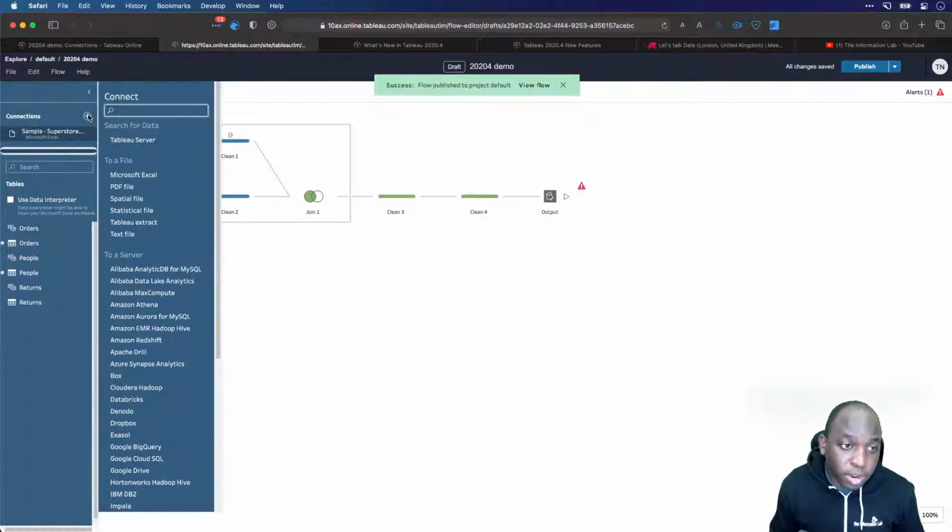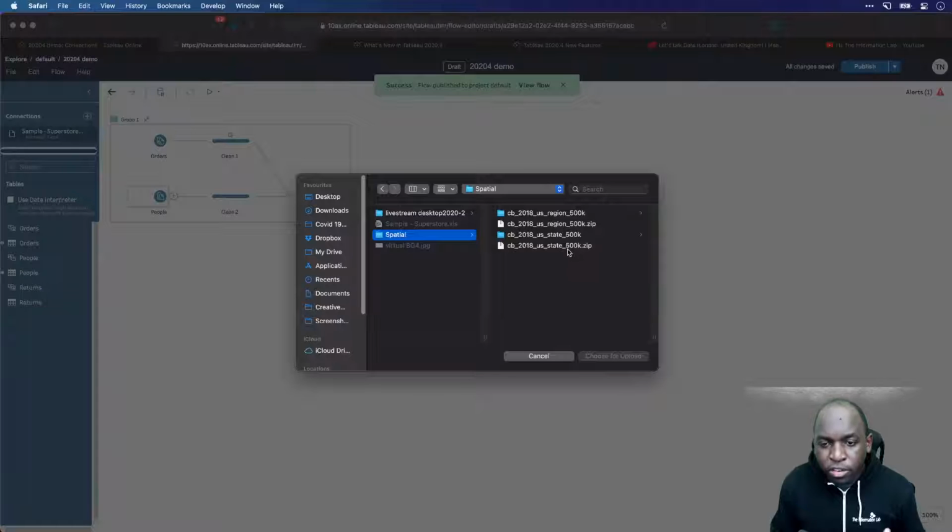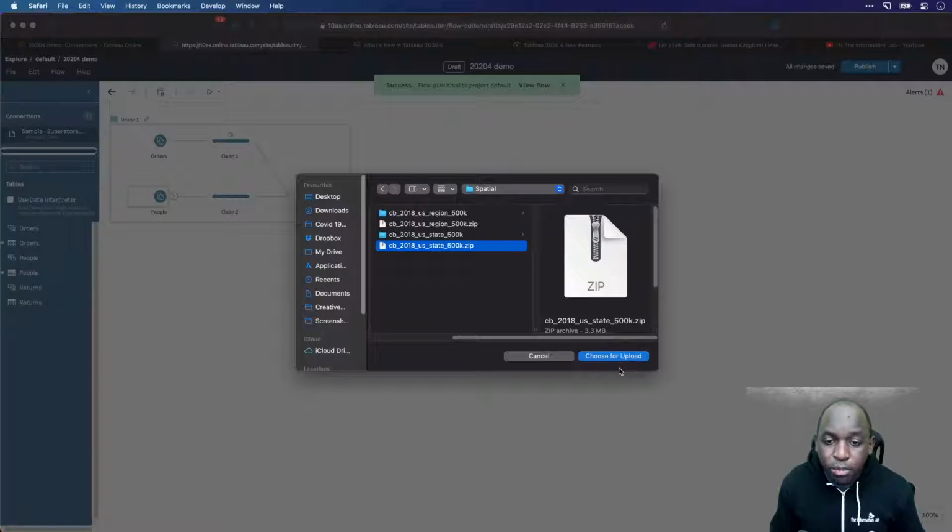To do that, you just hit the plus icon and there's a new spatial file option here. It's no different to what you'd expect from the spatial features. We've had this in Desktop for some time. What I've got here is two files. I've got region and state files. So what I'm going to do is bring in the zip file.